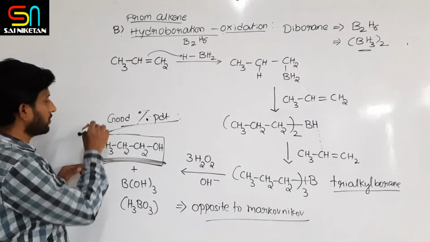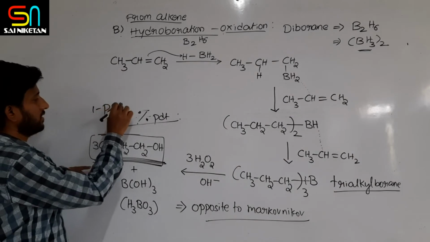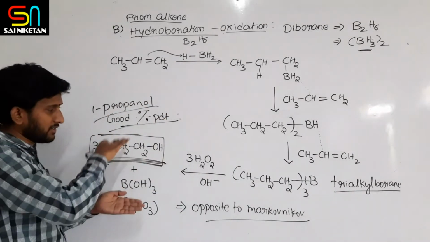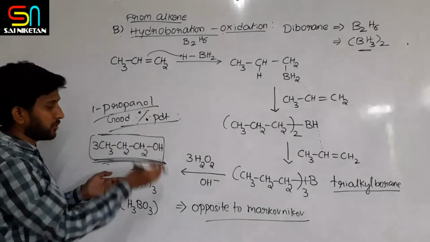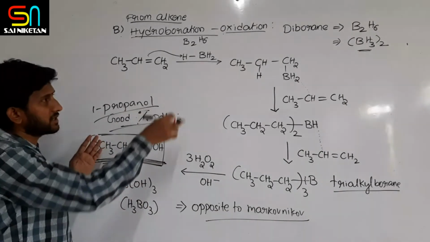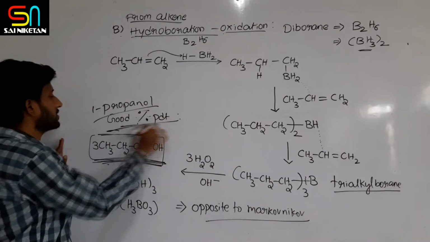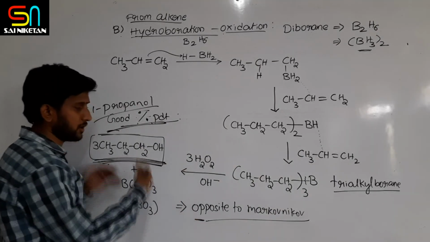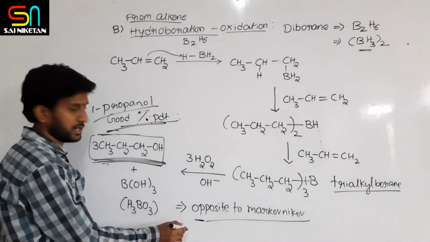We are getting 1-propanol as the product. So it is like reverse. The addition of diborane is opposite to that of Markovnikov addition. So it is also giving us a good percentage of alcohol, and it is taking place opposite to the Markovnikov addition. Okay.